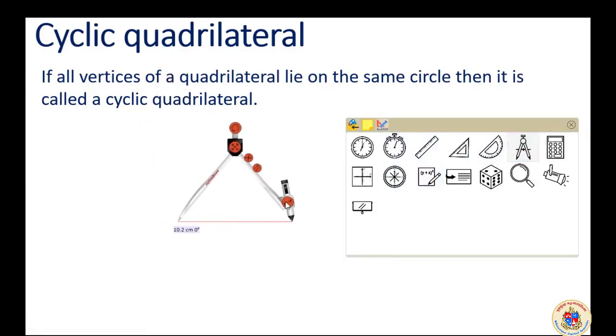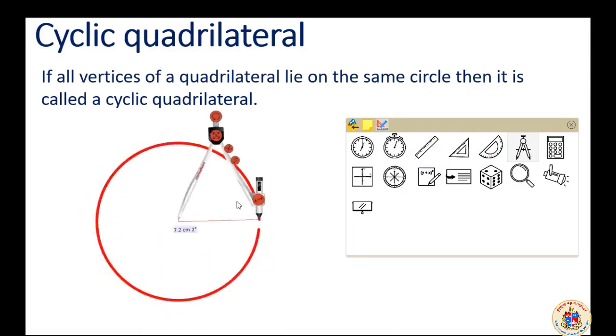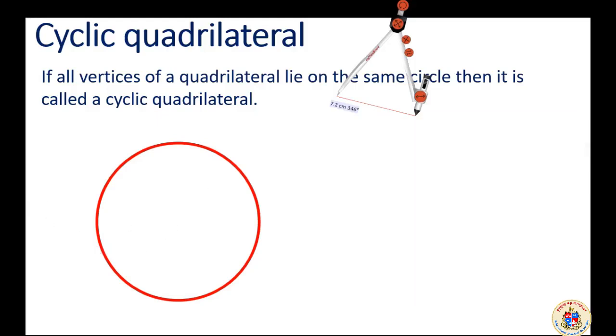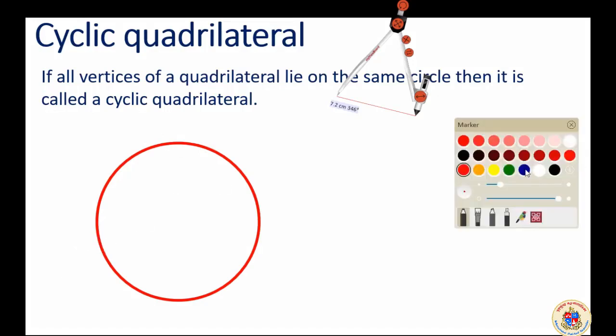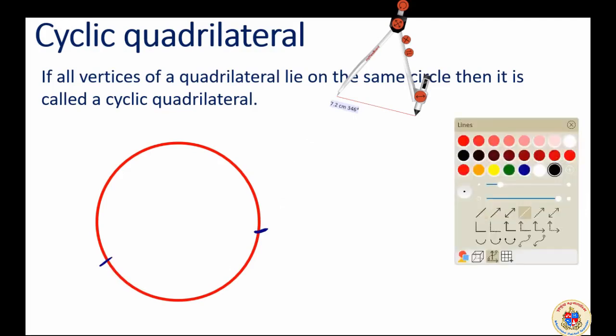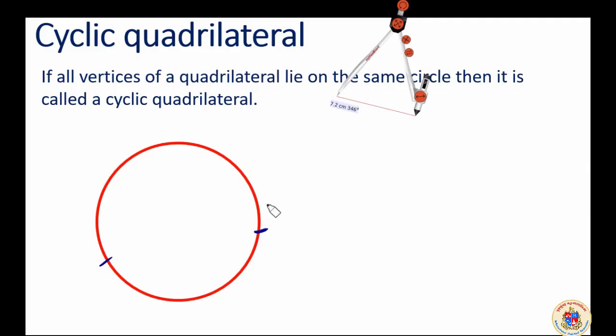We'll take the compass, we'll draw a circle, and we will draw as many, or out of our interest we will draw quadrilateral in that. While drawing quadrilateral, we will also consider the common thing what we learned now about the arc and all. We will simply mark 2 points anywhere over here. Okay, now we can make a cyclic quadrilateral very special. I am going to draw inscribed angle for these arcs. Inscribed angle.